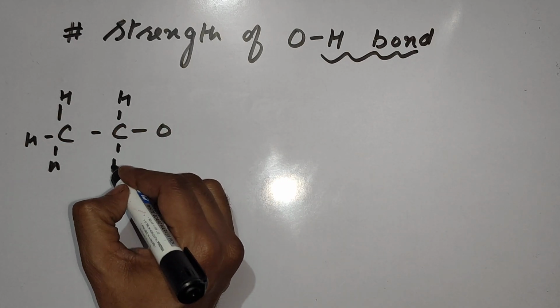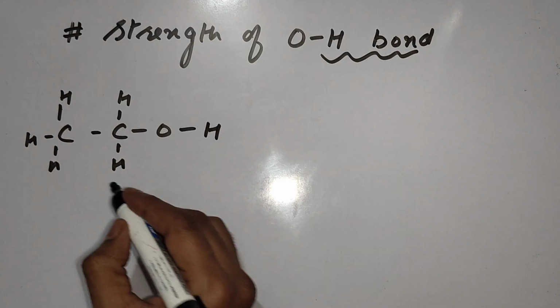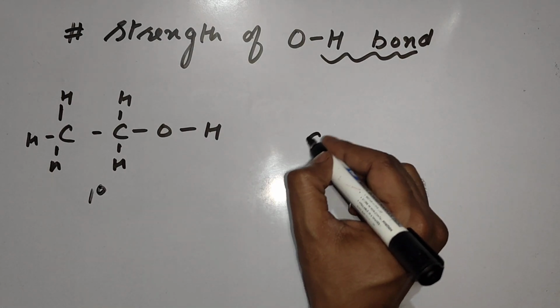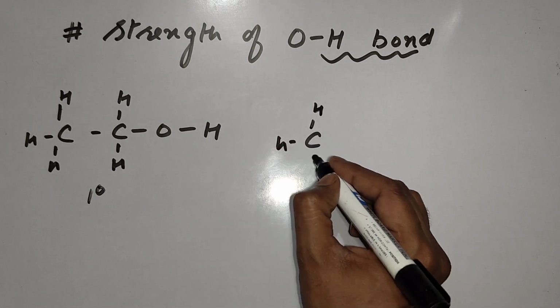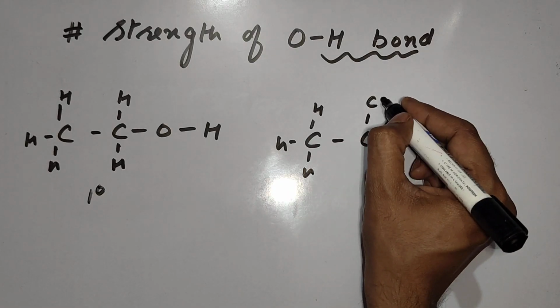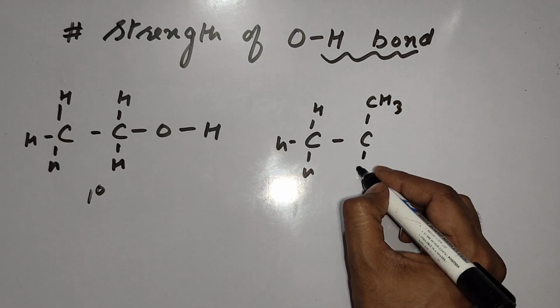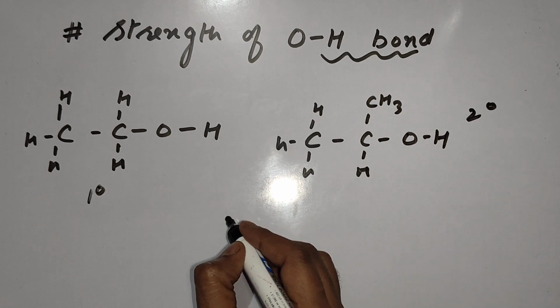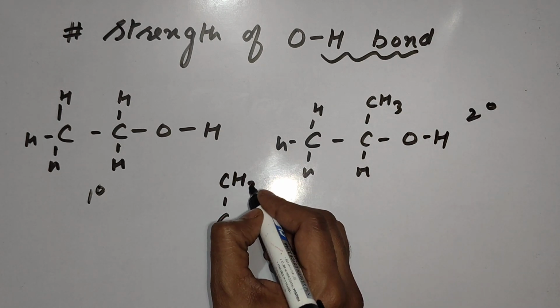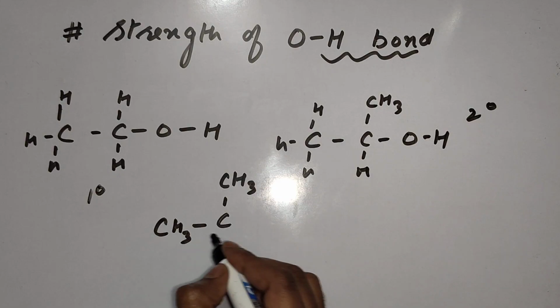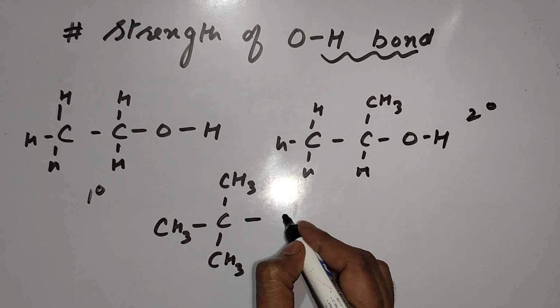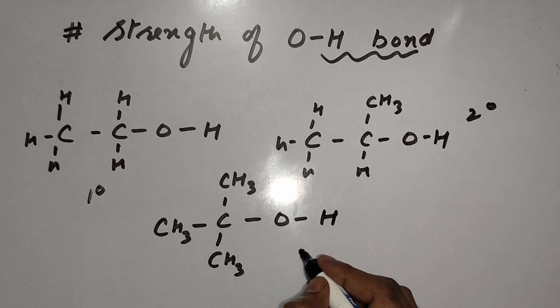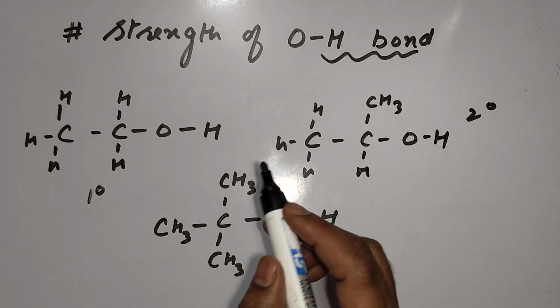This is 1 degree alcohol. This is 2 degree alcohol. And this is 3 degree alcohol.